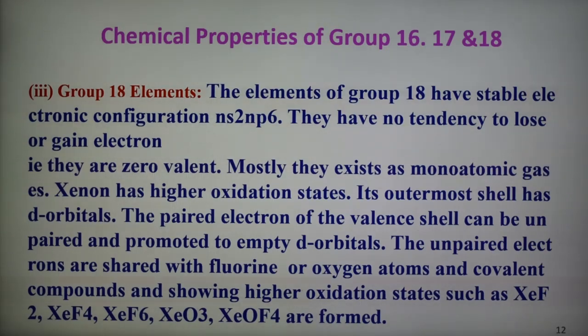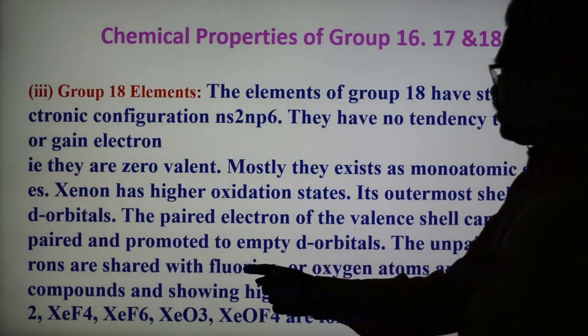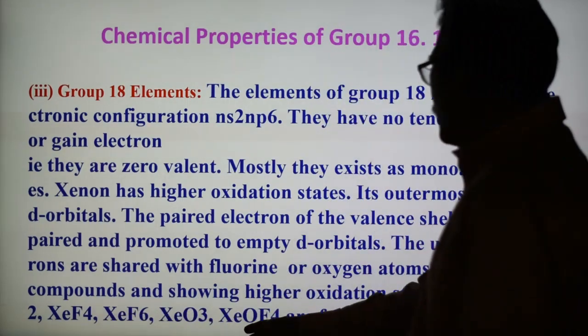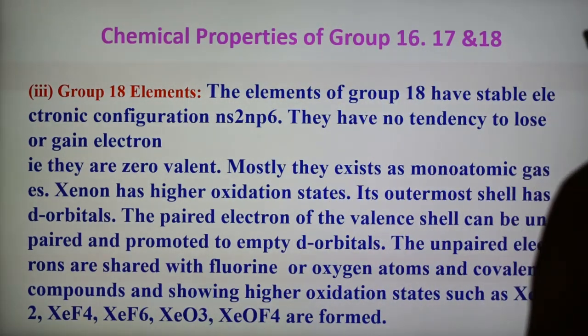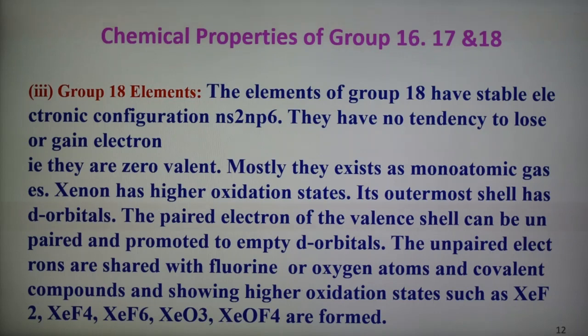The unpaired electrons are then shared with fluorine and oxygen atoms, forming covalent compounds and showing higher oxidation states. Xenon forms xenon difluoride, xenon tetrafluoride, xenon hexafluoride, xenon trioxide, and xenon oxytetrafluoride.